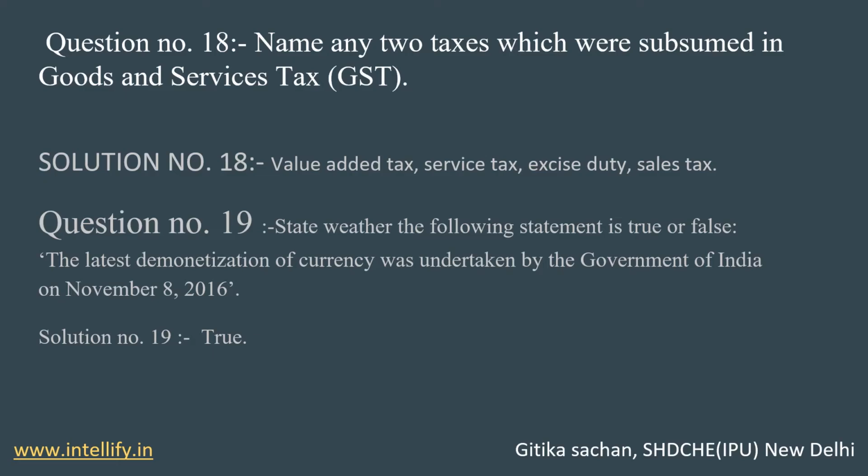Now question number 19. State whether the following statement is true or false. The statement is: the latest demonetization of currency was undertaken by the government of India on November 8, 2016.